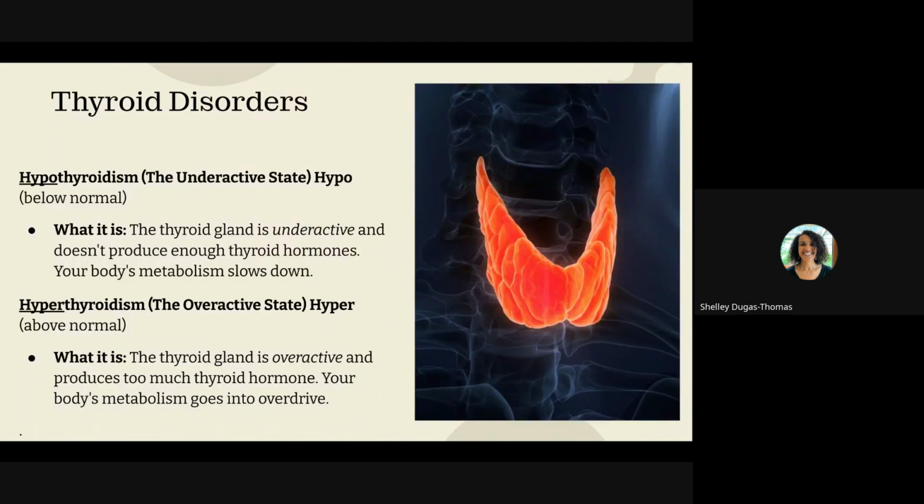So under thyroid disorders, we have hypothyroidism. Hypo, meaning under, deficient, and thyroid is condition. So this is when the metabolism slows down. Hyperthyroidism is excessive or over, and it means when the metabolism speeds up drastically.